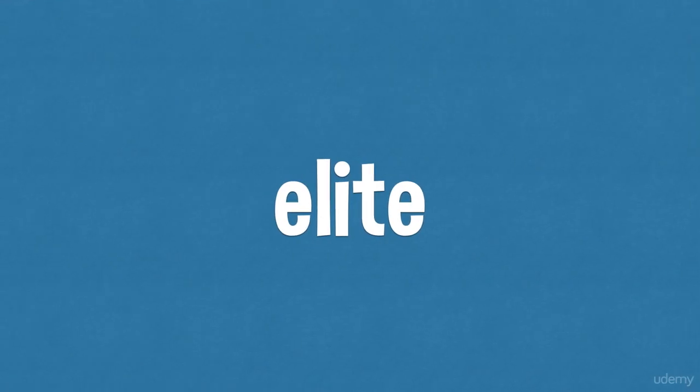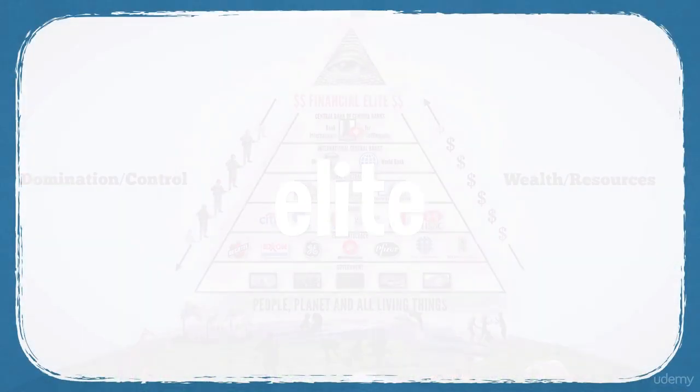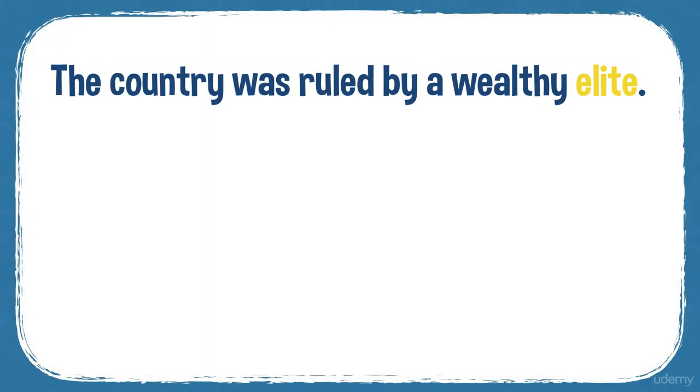Here's the next word: elite. This is pretty much the opposite of underprivileged or deprived. This is for the people at the top of the pyramid, if you like. So elite, you can refer to the most powerful, the richest, the most talented people within a particular group or place or country as the elite. So the elite go at the top, the political elite, for example, the wealthy elite.